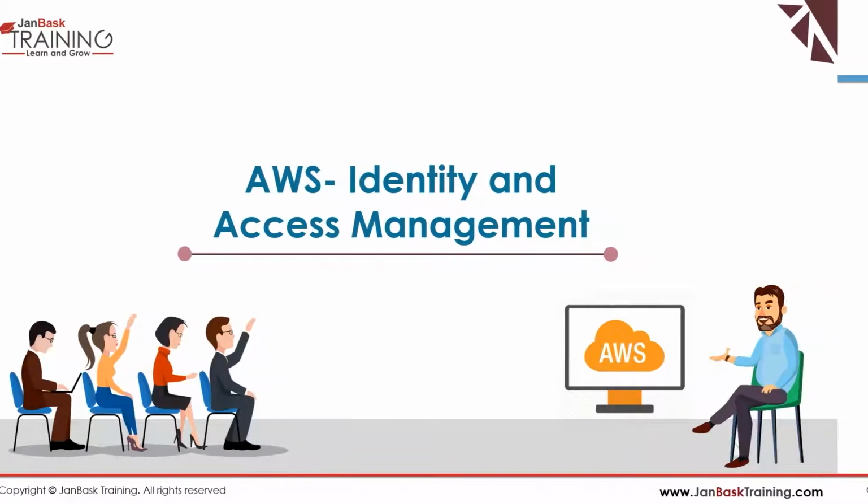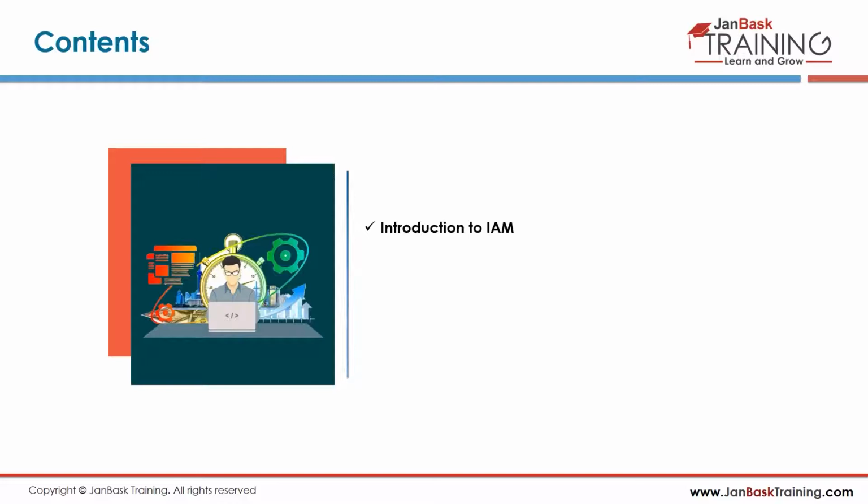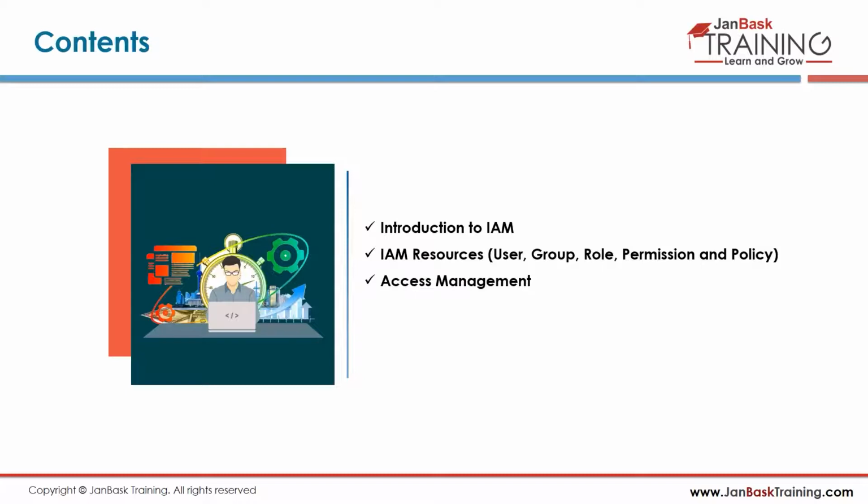That's it. So today, this is the course plan that we are going to follow. I'll be introducing you to IAM. Then I'll introduce you to the various resources that are part of IAM: user, group, roles, permissions, and policy. Then I'll go to access management. And at the end, before jumping into actual AWS resources that cost money, I'll be creating a billing alarm for you, so that if you ever cross a limit, you get an email from AWS saying you are getting charged now, please terminate this, so you don't get any surprise bills, right?